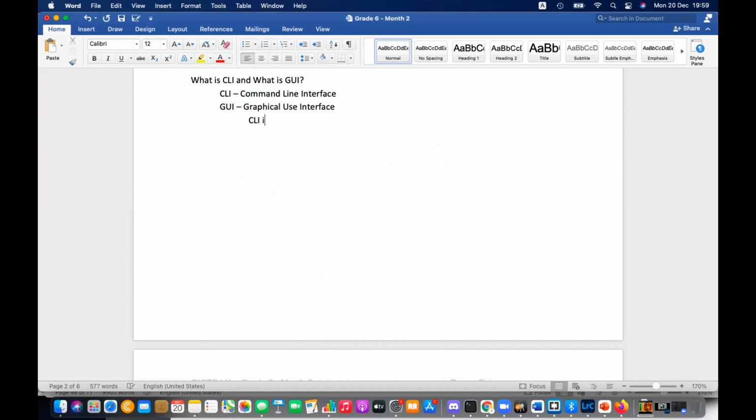CLI interface in an operating system allows the user to interact with the computer only by using the commands. Only by using the commands. So that is CLI.